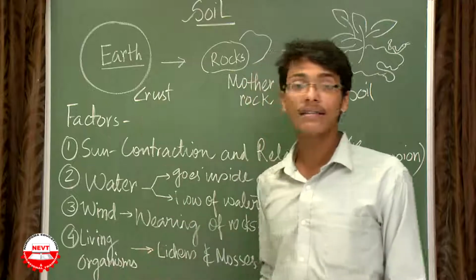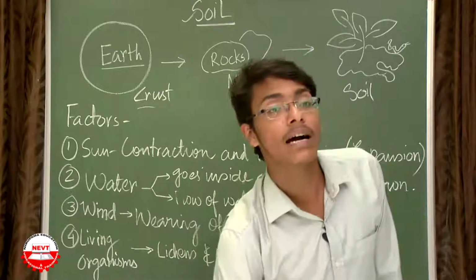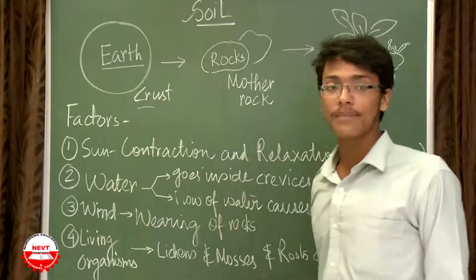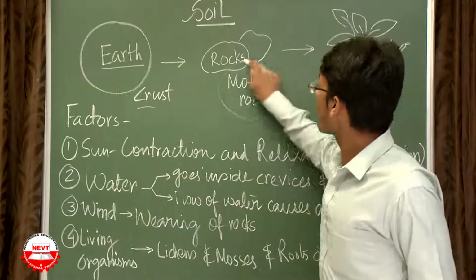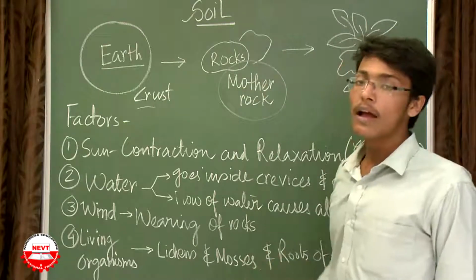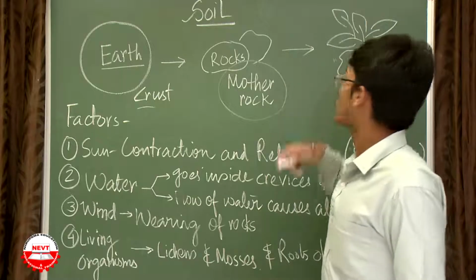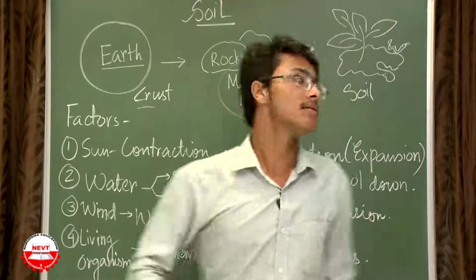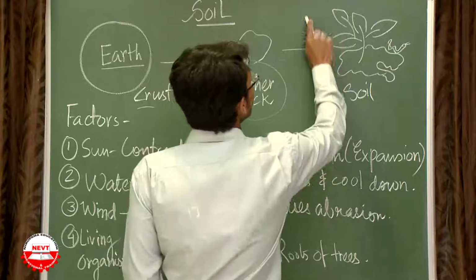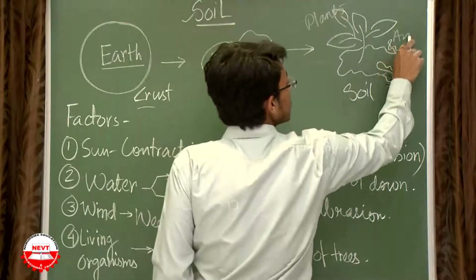Say this is earth and this is the crust, that is the outermost covering. The crust is having rocks. Say I consider one rock as mother rock. So this rock with due course of time will form soil, on which we will have plants as well as animals.